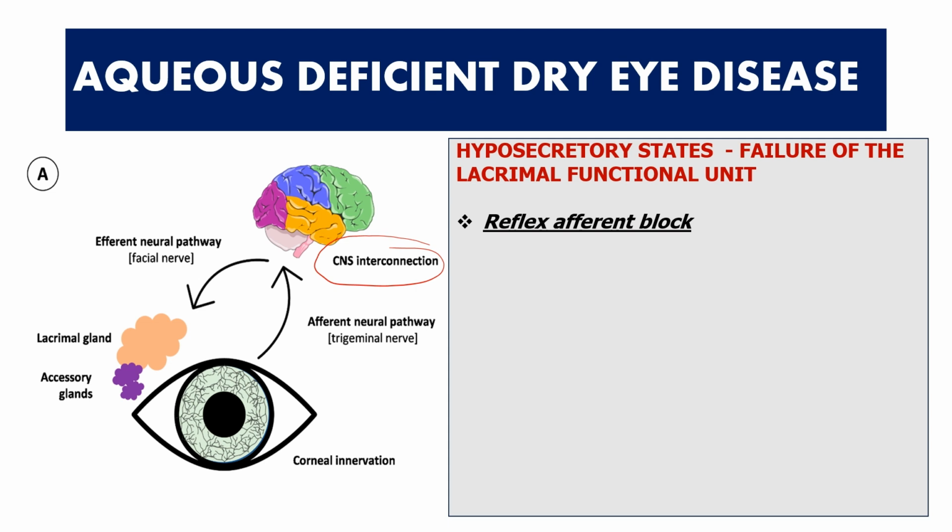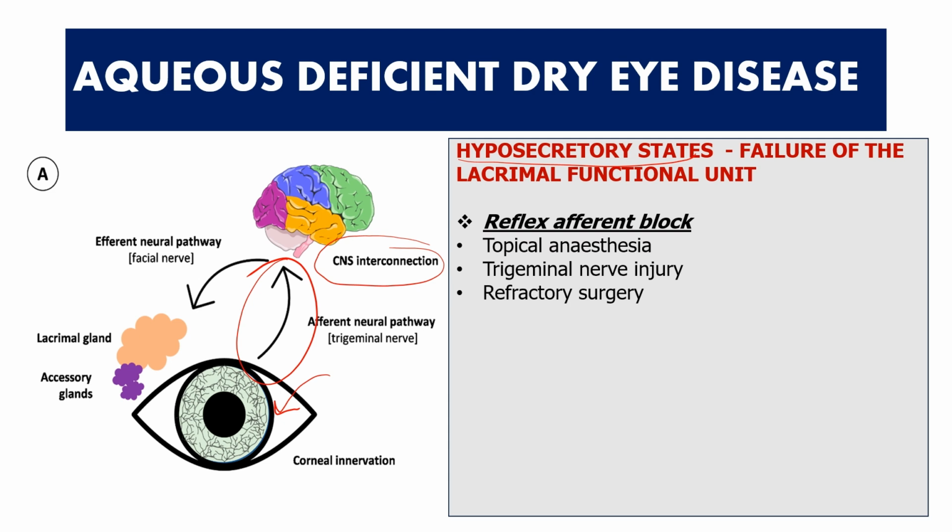So either you can have a reflex afferent block where only this limb of the reflex is going to get blocked. If the patient uses topical anesthesia, then definitely this can be blocked. Many a time it has been seen that many patients misuse topical anesthesia, and that can cause this block of the afferent limb of the pathway, leading to hyposecretory states and aqueous deficient dry eye disease.